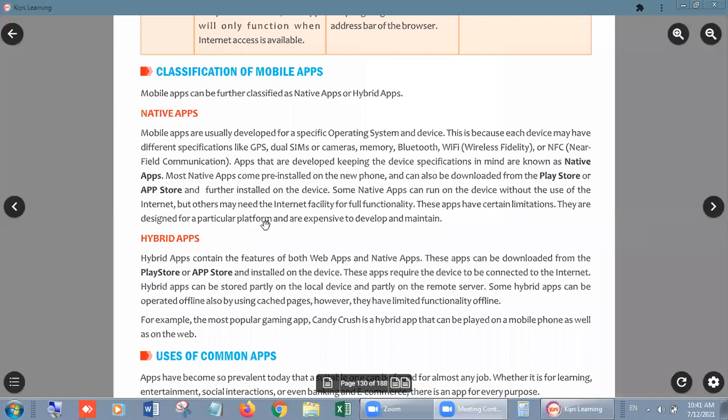So we all know that Play Store means we are using an Android phone, and if we are using the App Store, it means we are using iPhones, Apple phones, right?